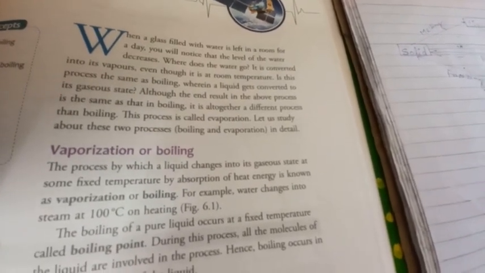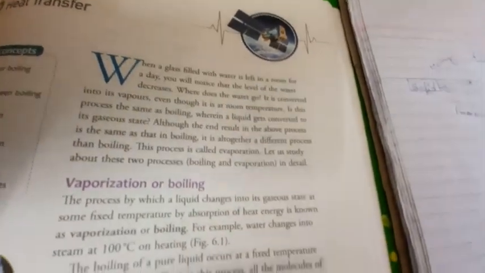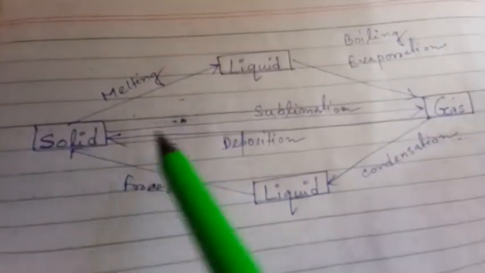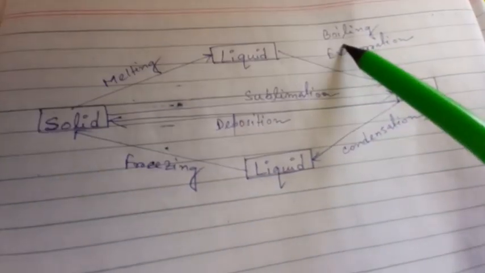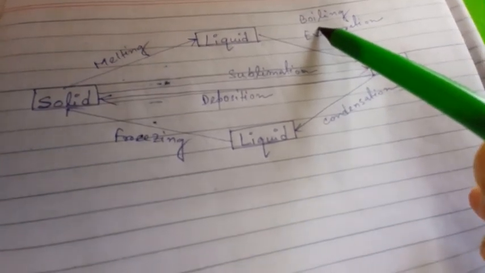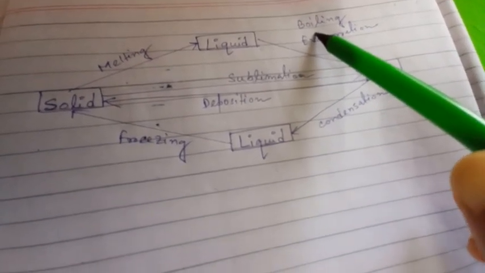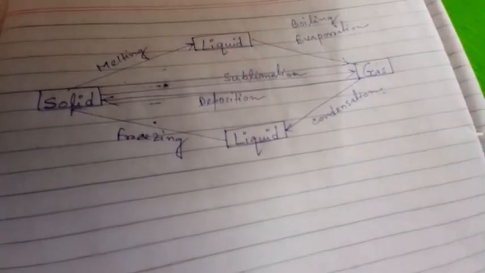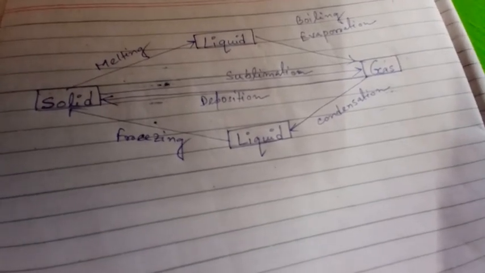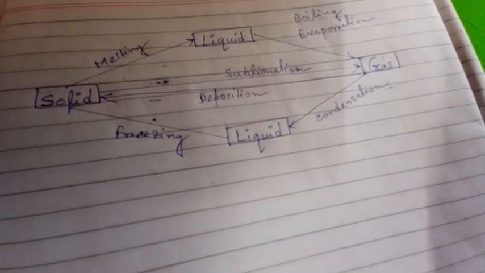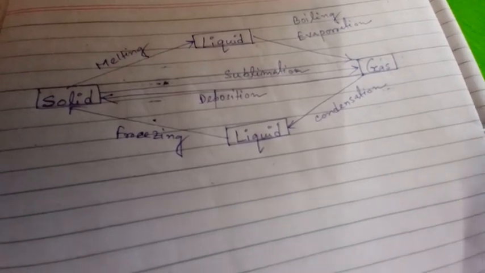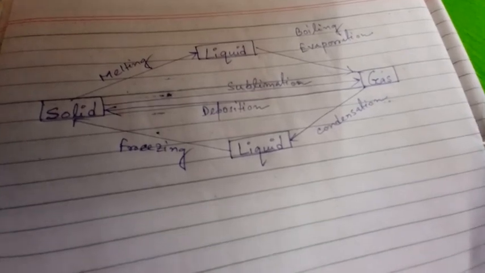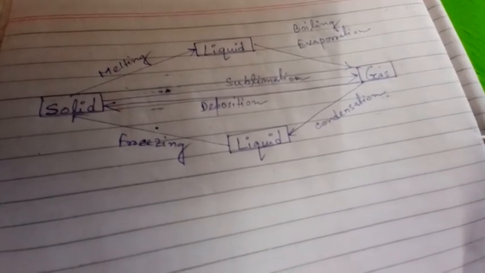So you see here vaporization and boiling. Boiling and vaporization are the same thing. You can say it is boiling, and you can also say this process is called vaporization. The process by which a liquid changes into its gaseous state at a particular temperature by absorbing heat energy is known as vaporization or boiling.